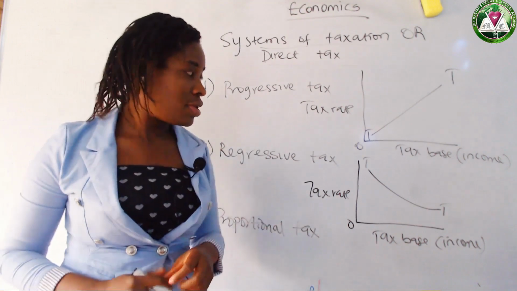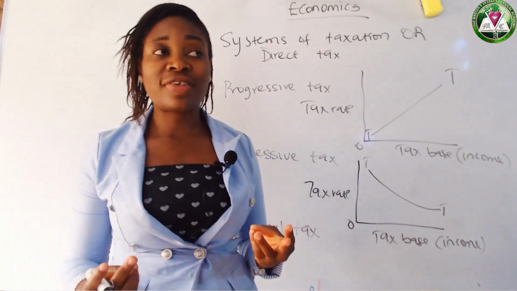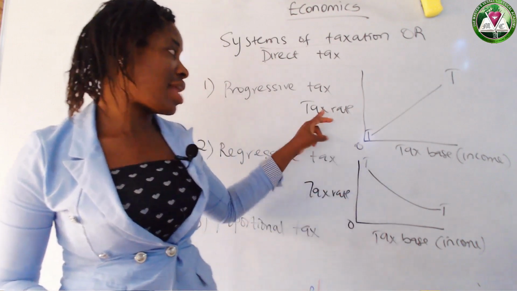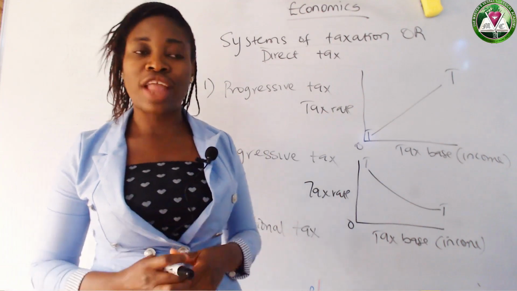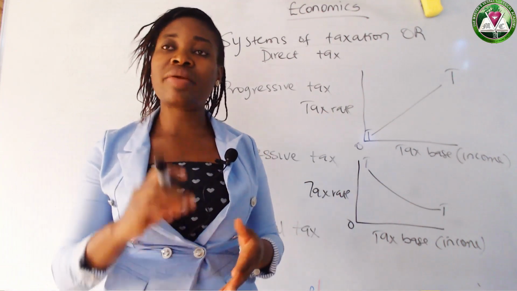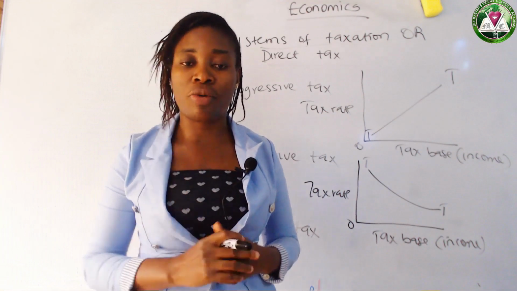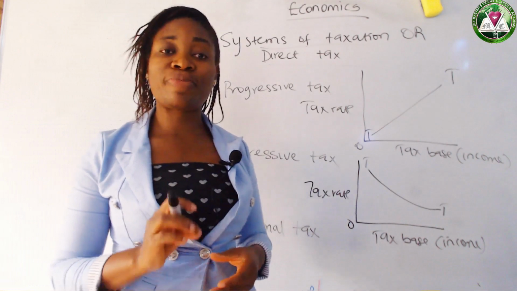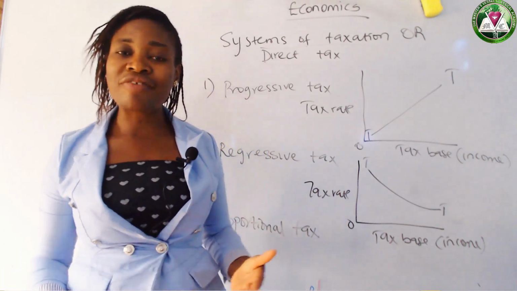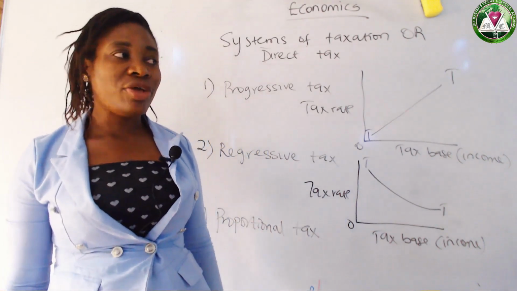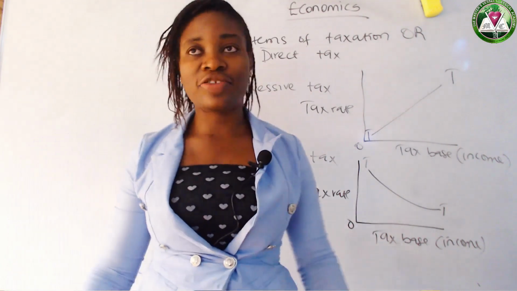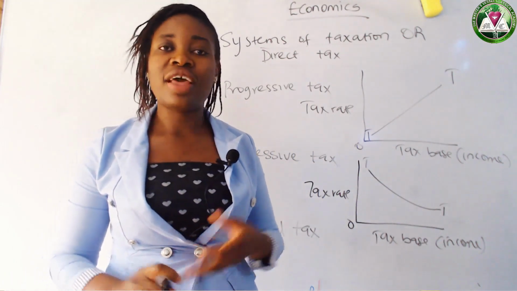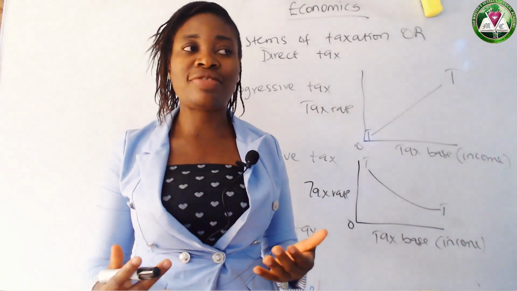Proportional tax. Now, proportional tax has to do with the system of tax in which the tax rate, or the rate of tax, is the same irrespective of your level of income. The tax rate is the same irrespective of your what? Level of income. Whether your level of income is 100,000 or 50,000, the tax rate is the same. Let's say, for instance, the government may levy 10%